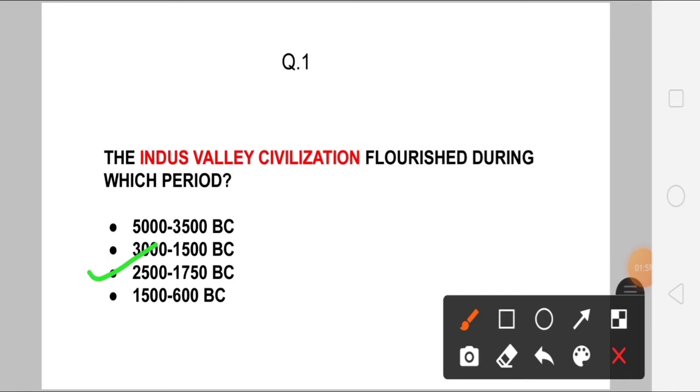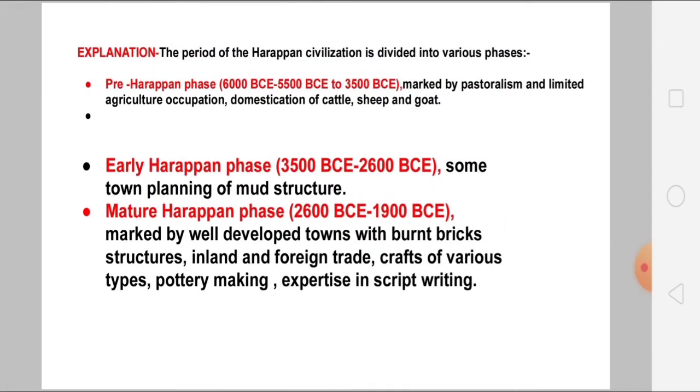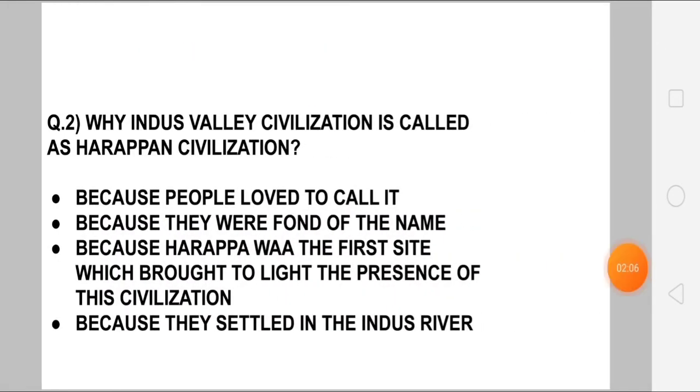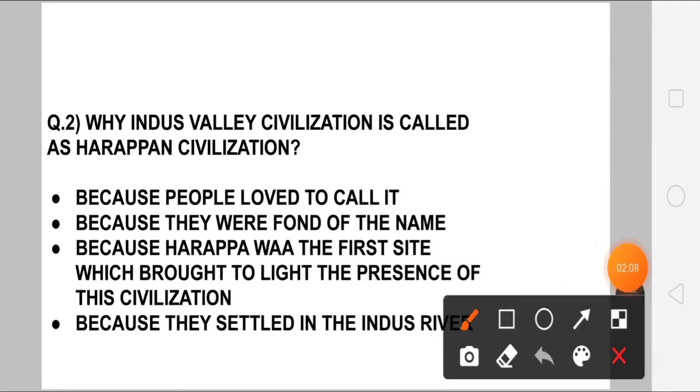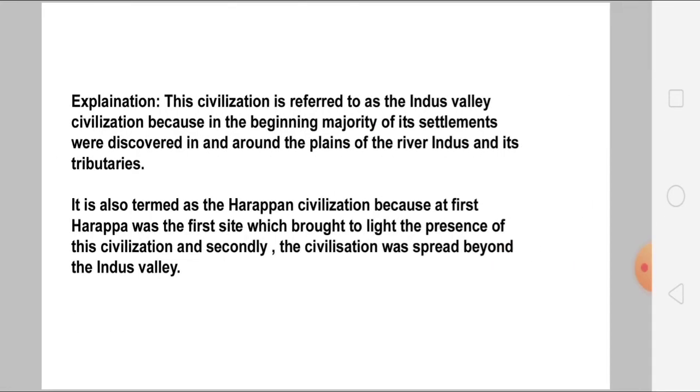So roughly around this period, the Indus Valley civilization flourished to a very great extent. And let's go to question number 2. Here the question is, why is the Indus Valley civilization called the Harappan civilization? Okay, for that let's go to the explanation.